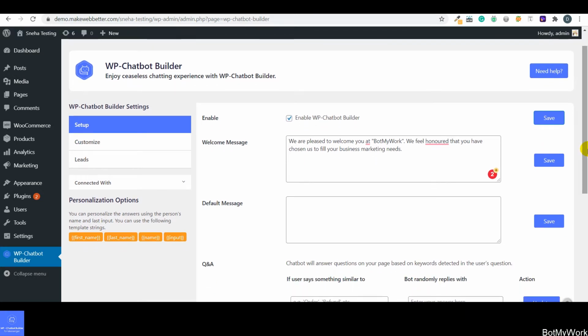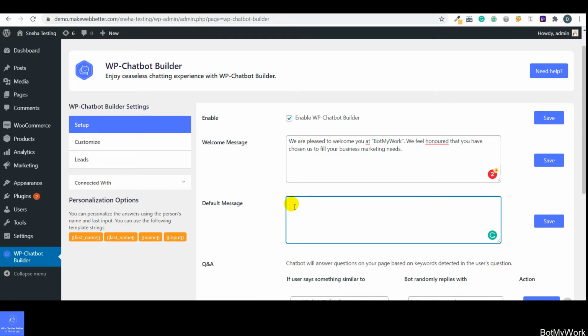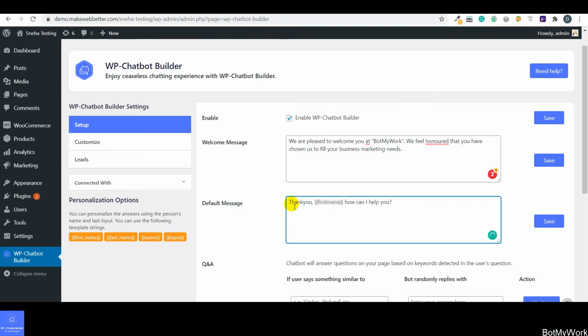Now the next one is the default message. Over here you can set the default message that would be sent by the bot to your customer as soon as a question comes up from the user or the customer end. For example, I write the default message over here as thank you, and first name is the template string that I have used.